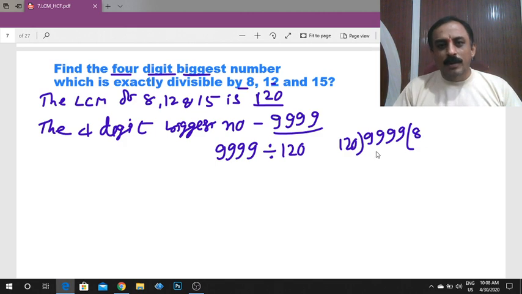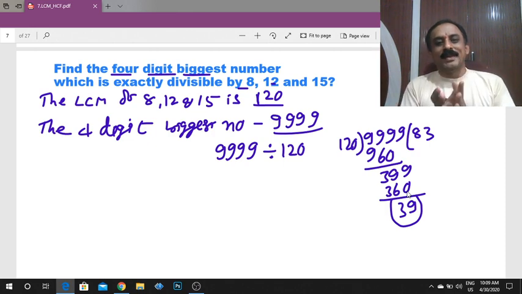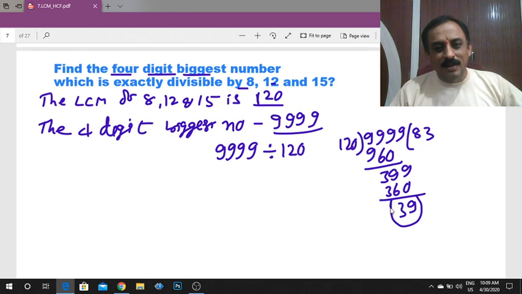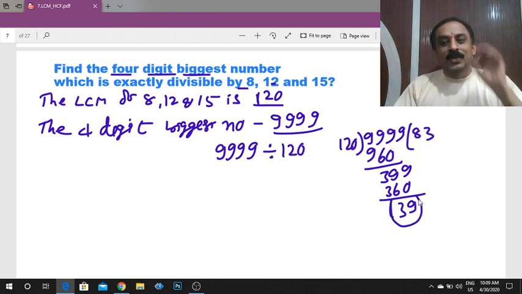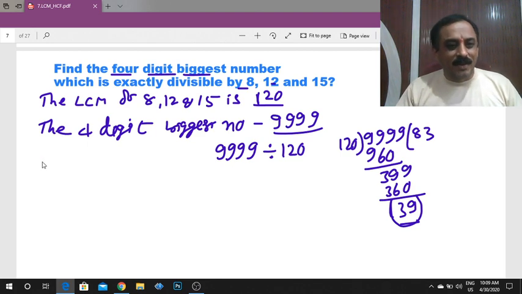120 times 8 is 960, the remainder is 39. Take this 9, 399. 120 times 3 is 360, the remainder is 39. So 9,999 is not divisible by 120 because here we got the remainder 39. If you subtract this remainder from 9,999, that is divisible by 120, that is your answer.